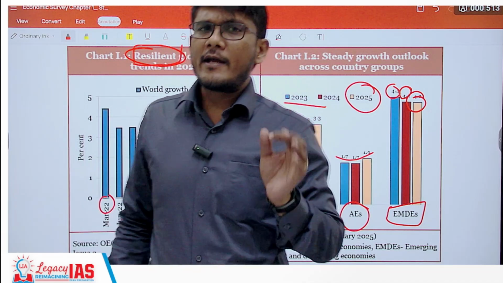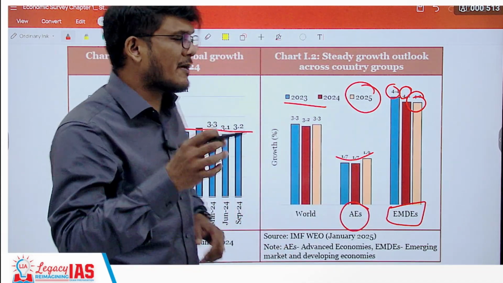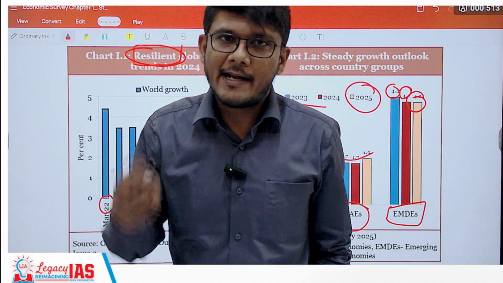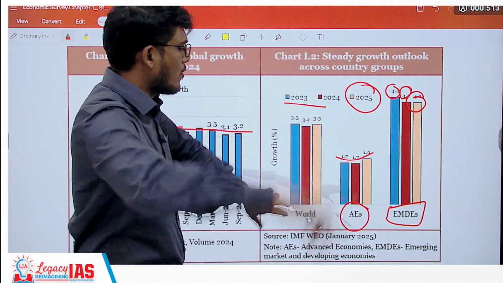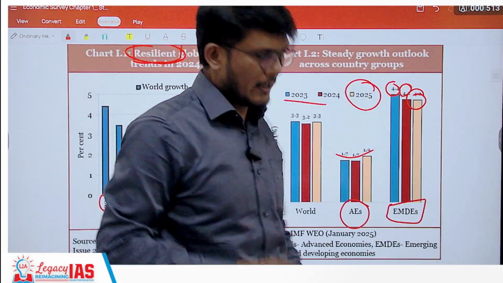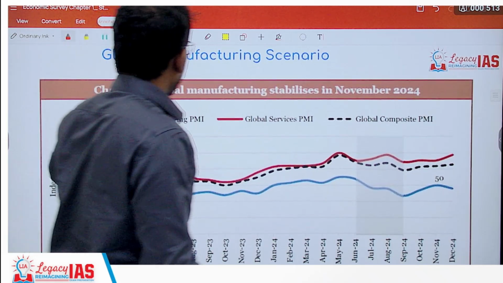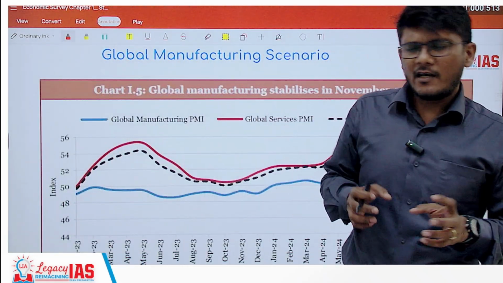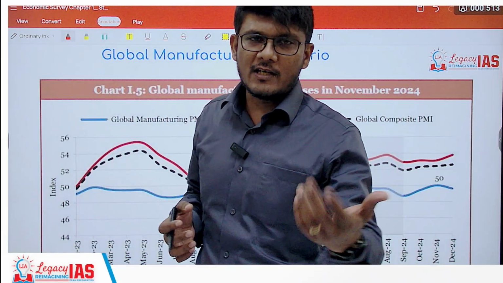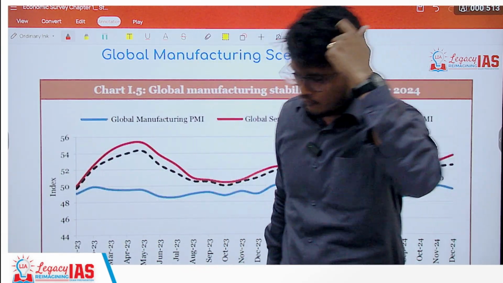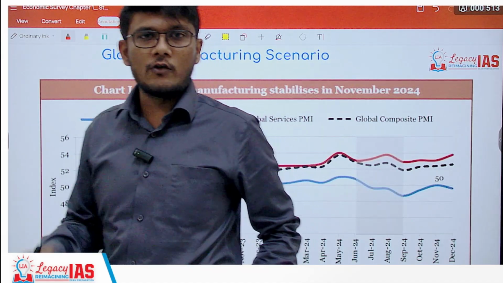So India is growing at around 6.4%, and it is estimated to slow down to 6.2%. So we'll see what the government has in store to ensure that we do not slow down, rather maintain our speed and even better it. Now, this slowdown has a lot of reasons which we discuss: uncertainty, political instability, the war that is going on, Israel-Palestine conflict, UK and Russia conflict, so on and so forth.